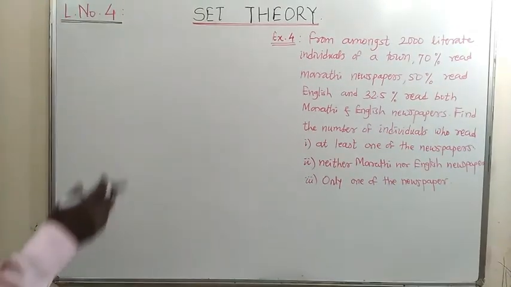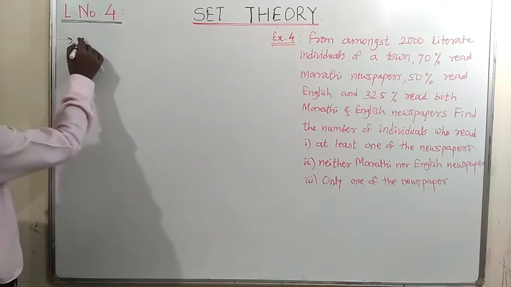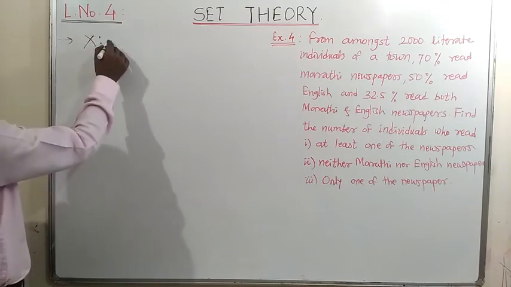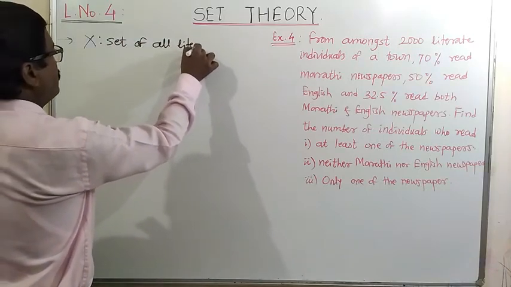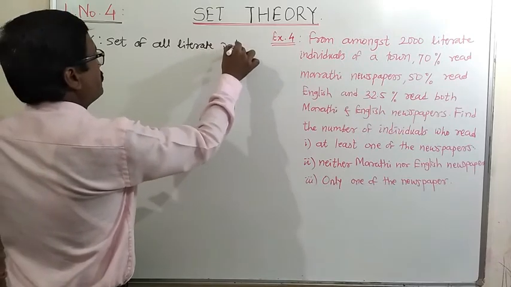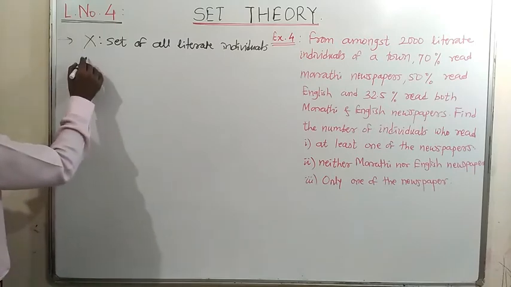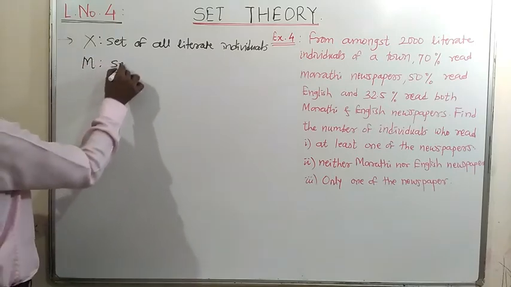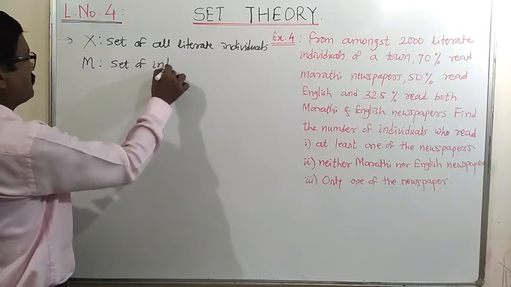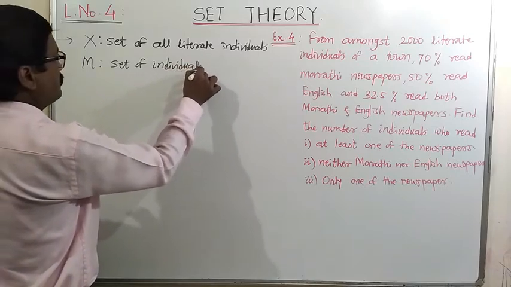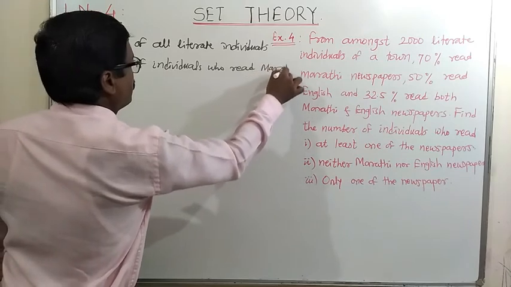For this, let us first take the symbols for sets which are required in this example. First one, X is the set of all literate individuals of a town. Then M is the set of individuals who read Marathi newspaper.